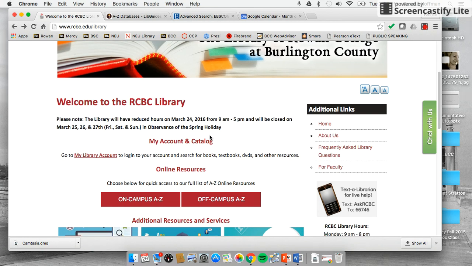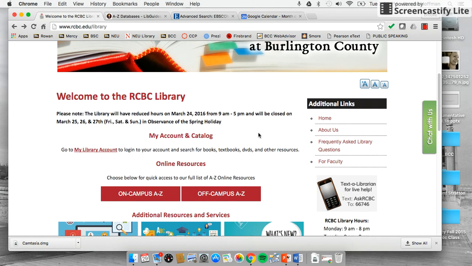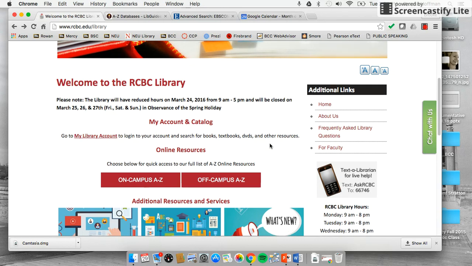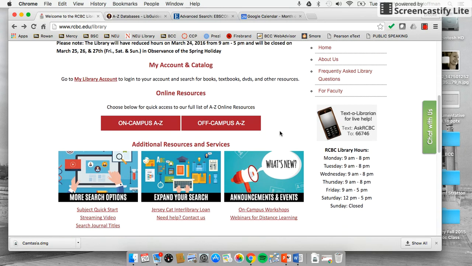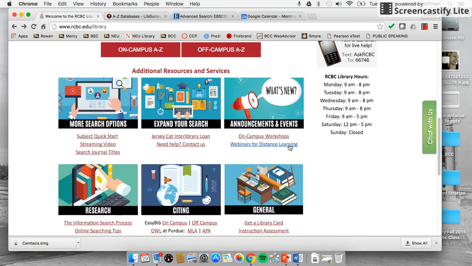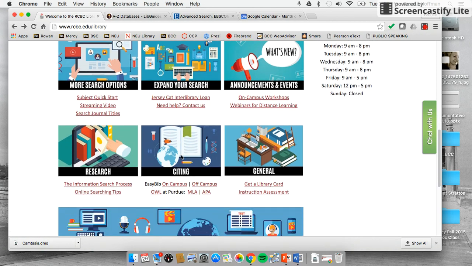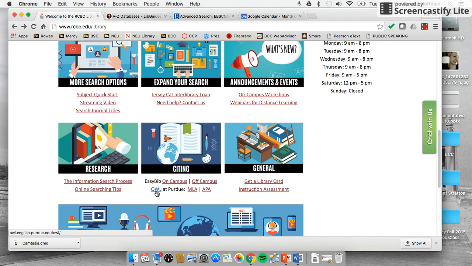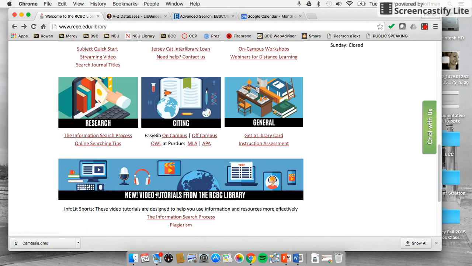So here we have the library's website. You have the hours. You can still go there if you have access, if you live nearby. But most of my students, even in face-to-face classrooms, will use the online databases. So the library provides us with a lot of different resources. Down here we do have some workshops. There's a webinar this week on the 30th if you want to be part of that. Lots of different tips on research, some resources for creating citations, MLA. You've got the OWL, which you guys already know about. So there are a lot of guides and resources.